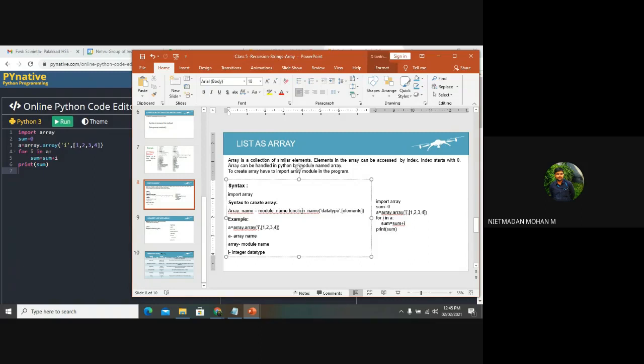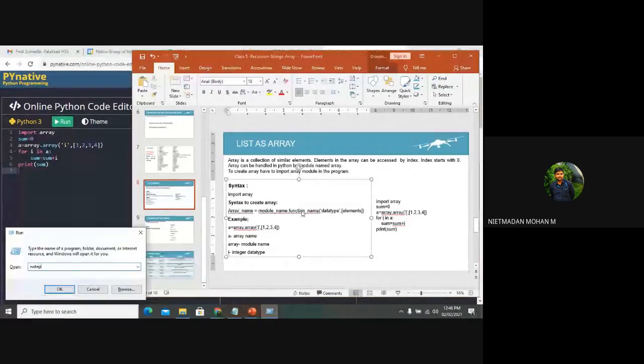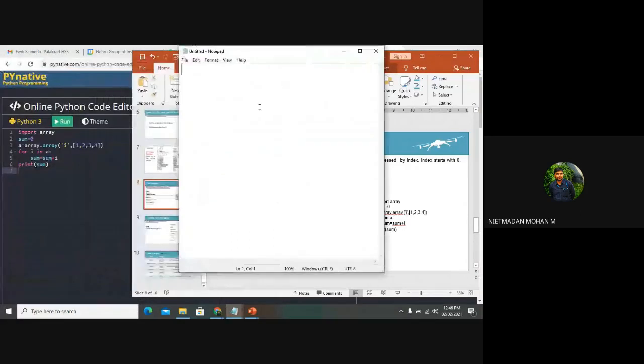So in the 4th, 5th, and 6th lines, what is the process happening? For I in A, sum is equal to sum plus I, and then sum.